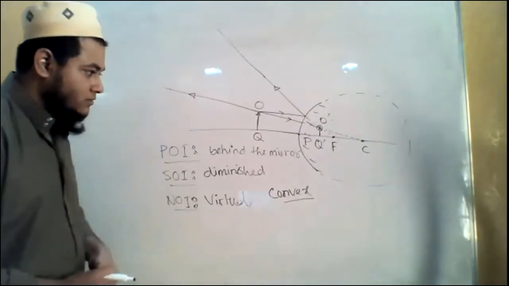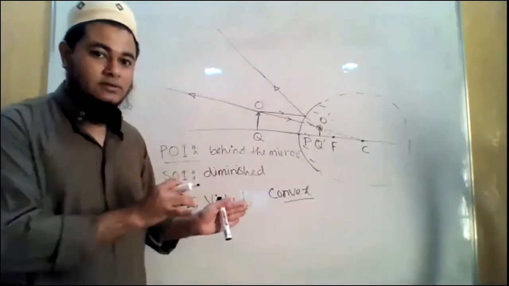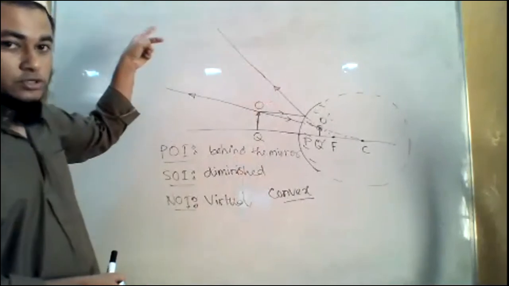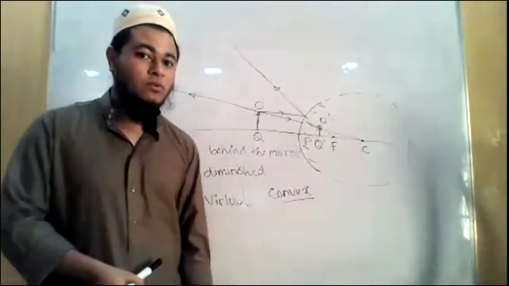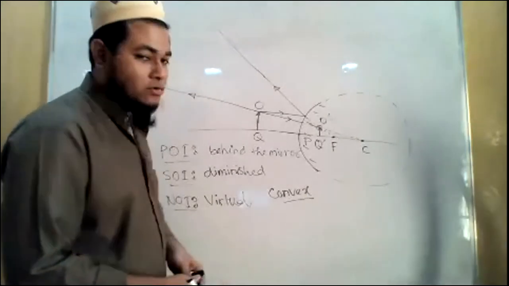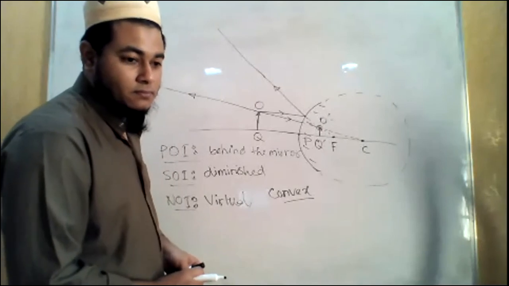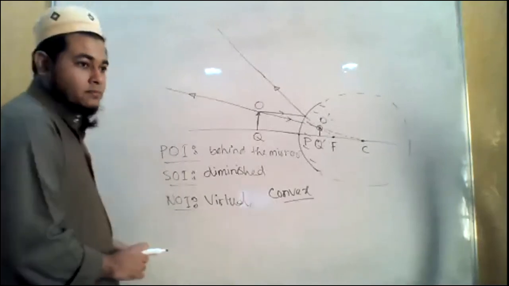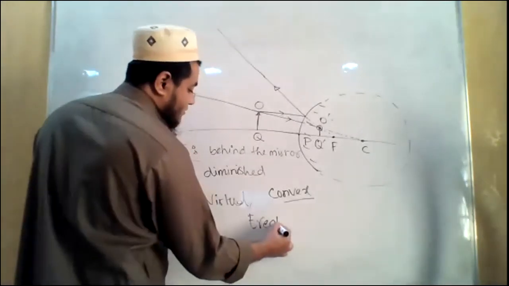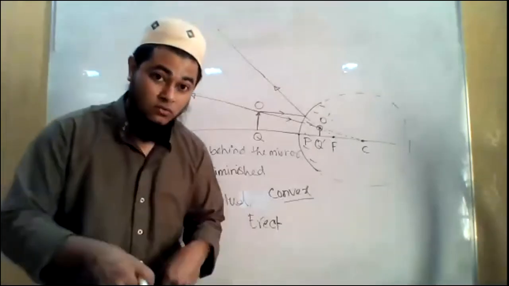We don't want to know who said it, but whoever said it, I just want them to learn that this is virtual. Why is this virtual? Because they are not meeting anywhere in front. We have to extend them backward to make them meet, right? So virtual, and is it erect or inverted? Erect. If anybody has any confusion about how to understand whether it is erect or not, ask now.